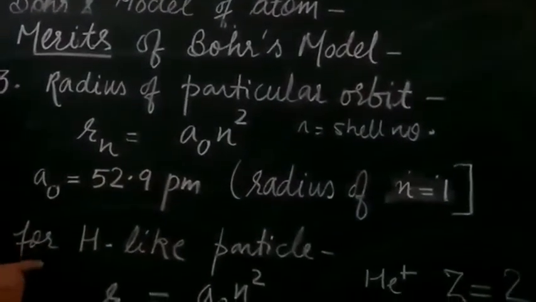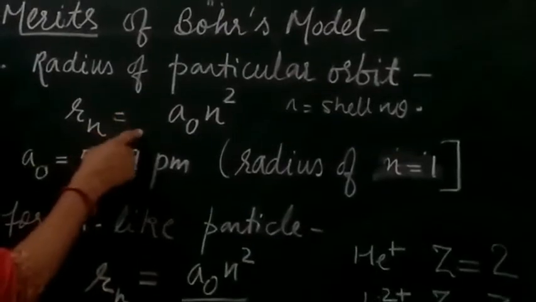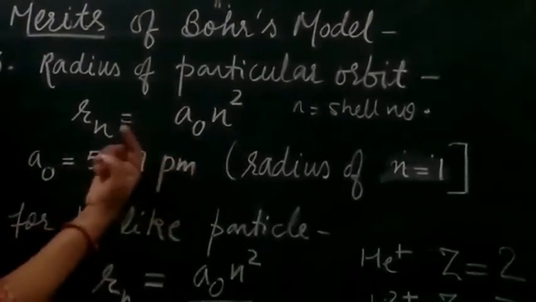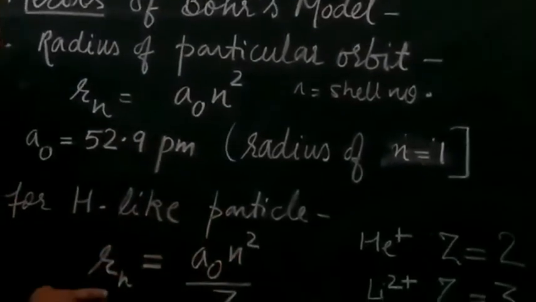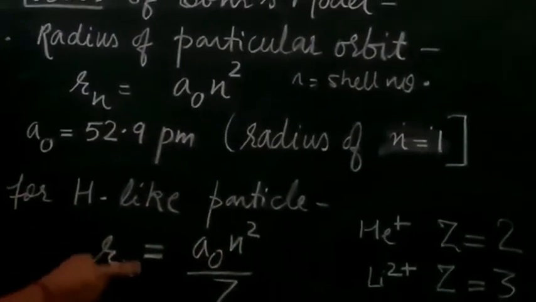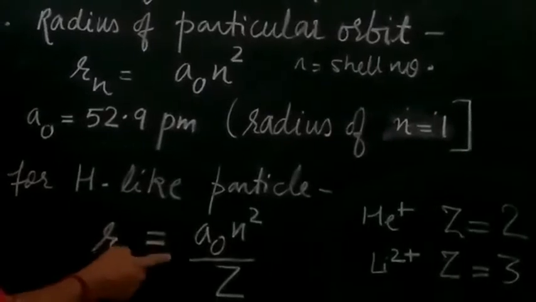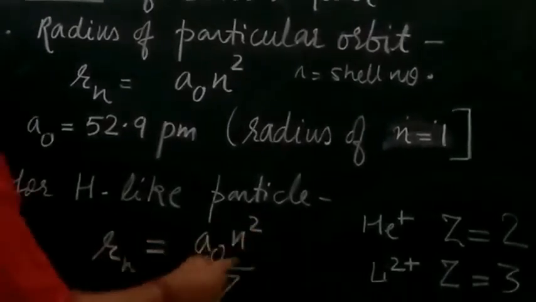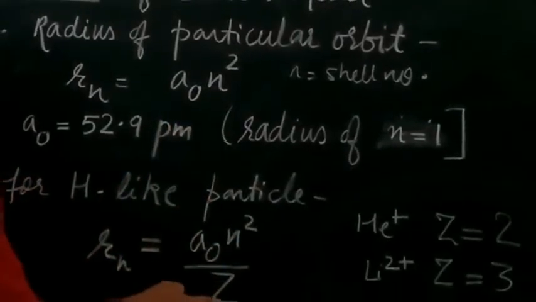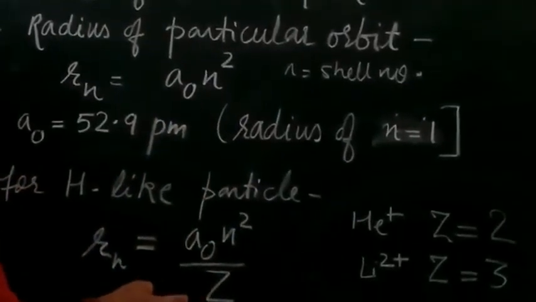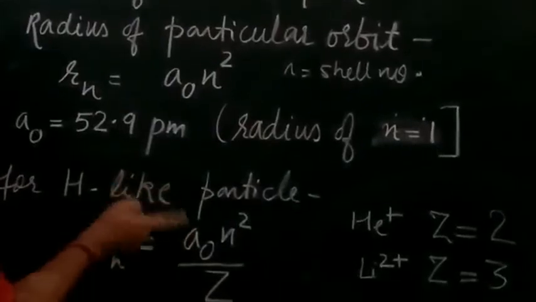Now this is for the hydrogen atom, where we have shell number 1. But for hydrogen-like particles, Rn, that is the radius of a particular orbit, will be determined by the formula a naught n square upon Z. The formula is the same, but here we are just dividing by Z. Z here stands for the atomic number of the hydrogen-like particle.